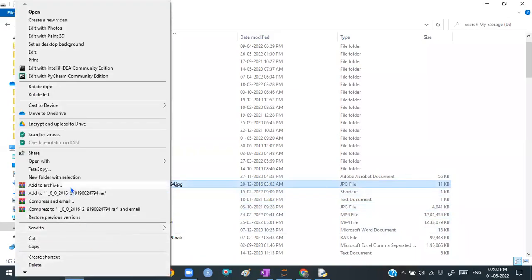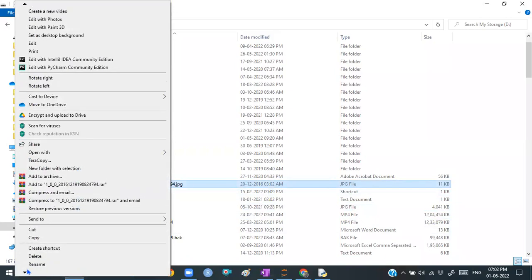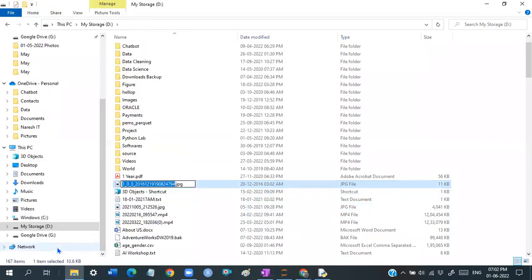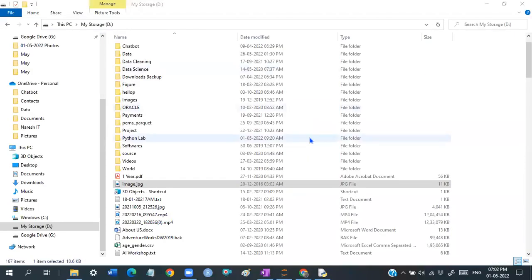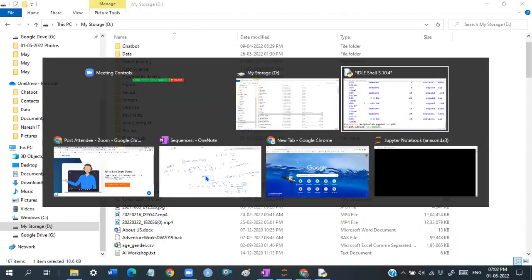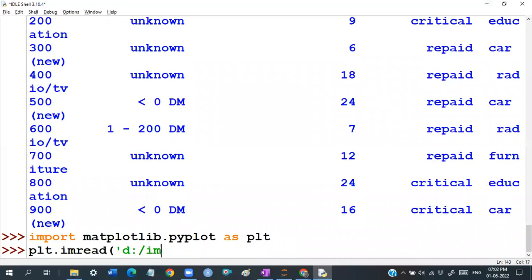Just give me a minute. Let me check it out, guys. What is that image? Yeah. So there is one small image, guys. Don't worry, I'm reading the image only. It is image dot JPEG file. Don't worry about them, guys. I'm reading that image.